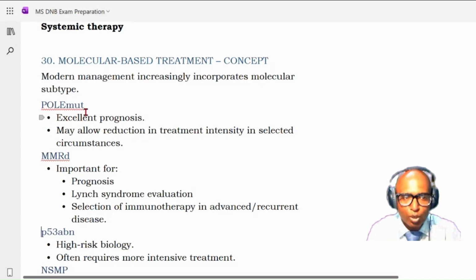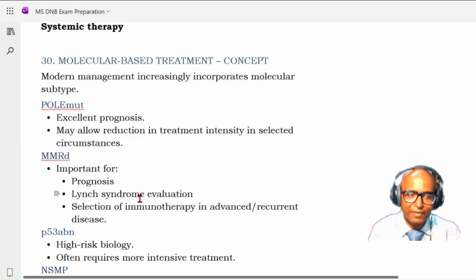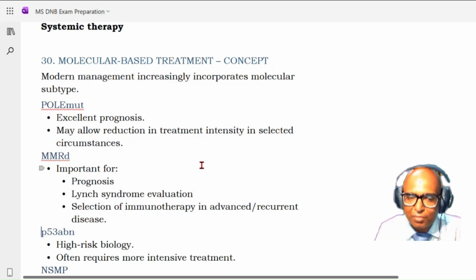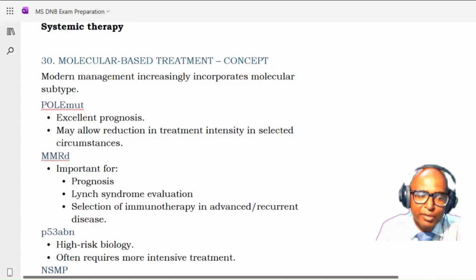In the POLE mutated classification, we know that it has an excellent prognosis. It may allow reduction in the treatment intensity in selected circumstances, because it has an excellent prognosis. So the intensity of the treatment may be reduced. If you have an MMRD group, then it is important for prognosis. We have to evaluate these patients for Lynch syndrome, and for selection of immunotherapy in advanced or recurrent disease. So depending upon the germline alteration, you have to select the immunotherapy.